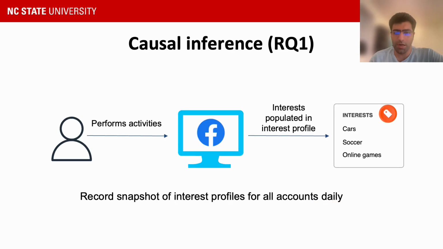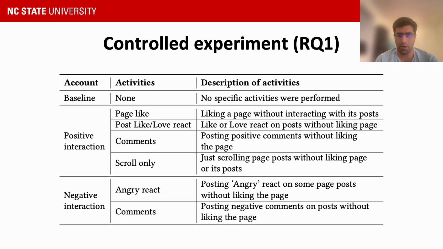In order to understand Facebook's interest inference process, we created fresh Facebook accounts and performed planned activities on them. After the activities were performed, the ad profiles of the accounts got populated with the interests. We recorded a snapshot of the ad profiles every day during the experiment. To answer research question 1, we performed controlled activities. Our controlled activities were divided into two main types: positive interaction and negative interaction.